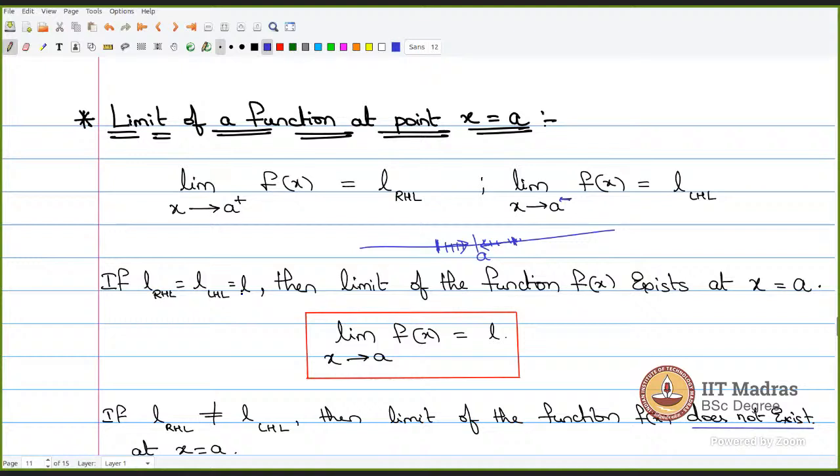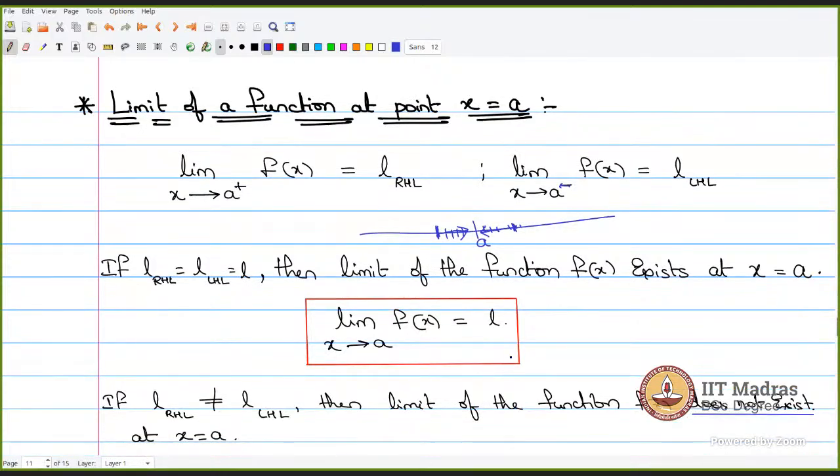If the left hand limit and the right hand limit are equal, then we say the limit of this function exists at the point x is equal to a, and I can write it like this: limit x tends to a, f of x is equal to L. If I am writing like this, that implies that the limit of this function exists at x is equal to a, and the value of the limit is equal to L.